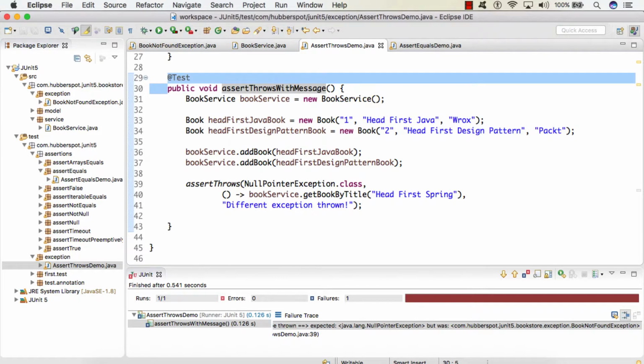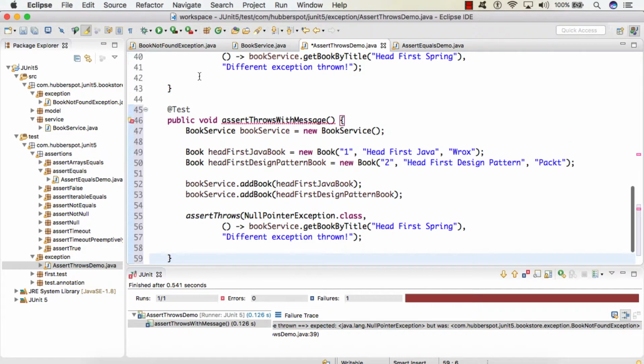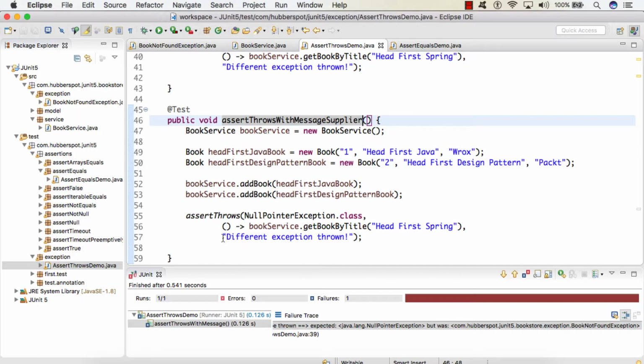Now let's see the demonstration of the third assertThrows overloaded method. So we'll give the name of this test method as assertThrowsWithMessageSupplier. So the test scenario remains the same. The only change we make is that instead of a direct string, we provide a lambda expression for the supplier functional interface. The only advantage of providing the supplier functional interface is that it gets lazily evaluated to a string only when our test case fails.